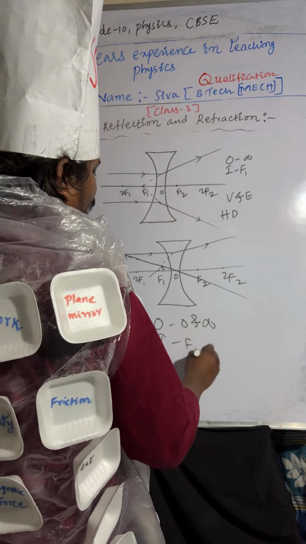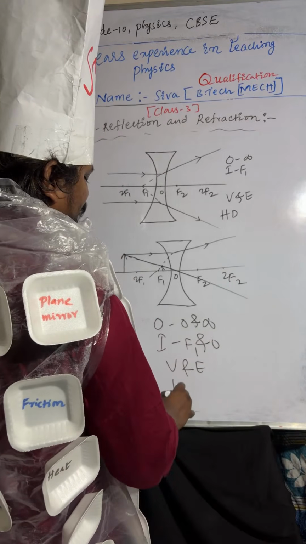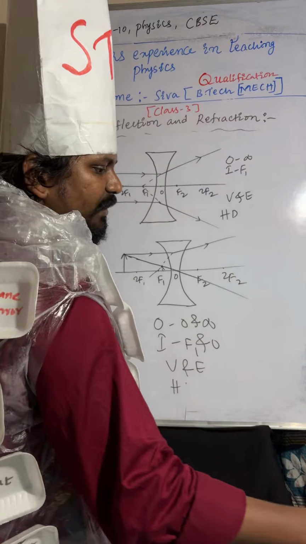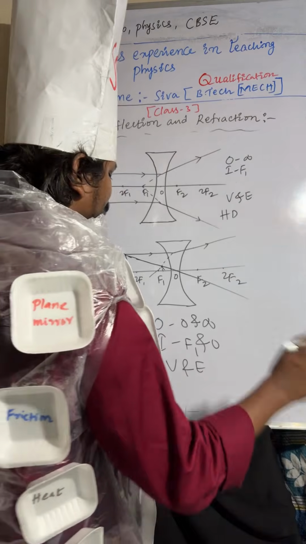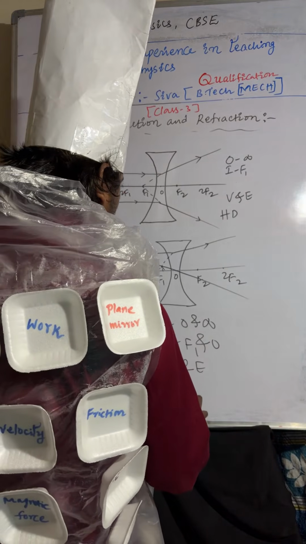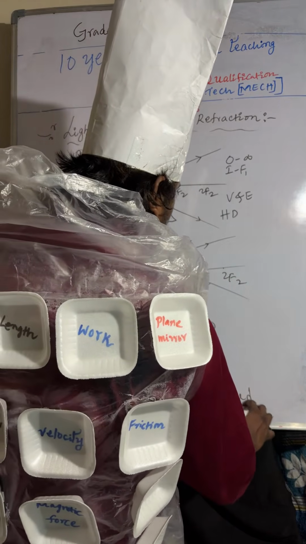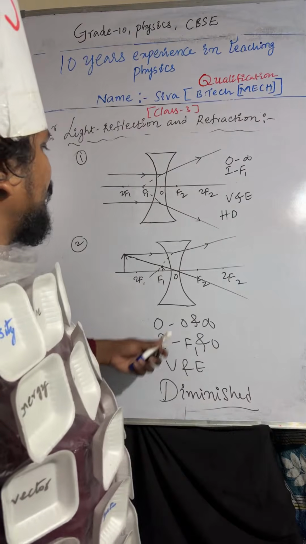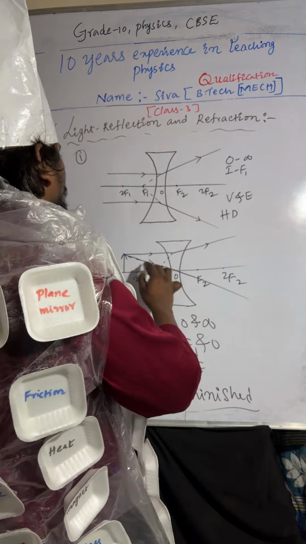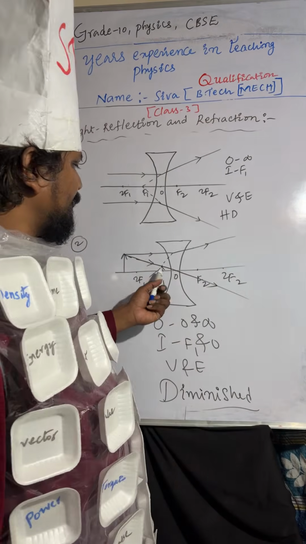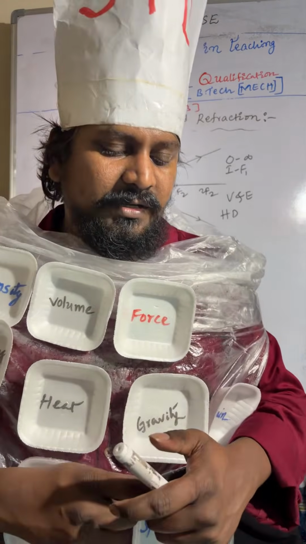The image will form between F1 and O. The nature of the image is virtual and erect. The size of the image is diminished. Object is placed between optic center and infinity, the image will form between F1 and O. The nature of the image is virtual, erect and diminished.